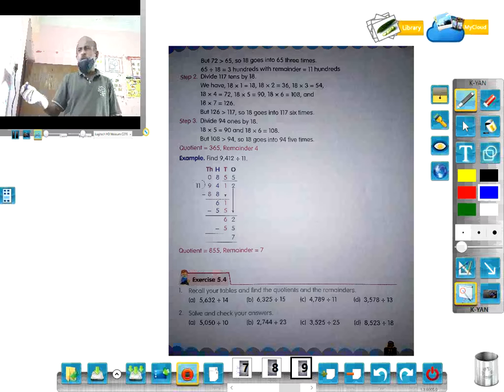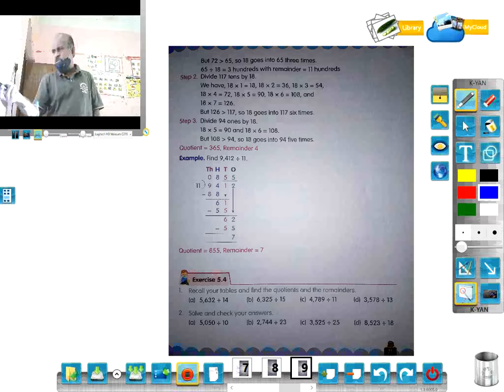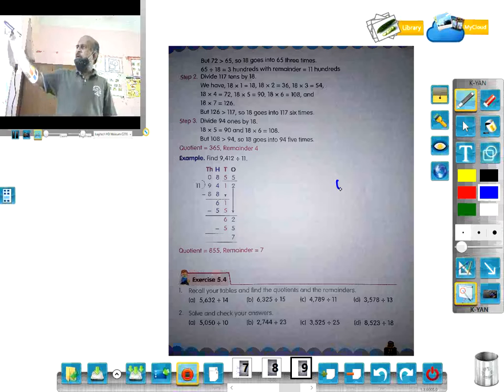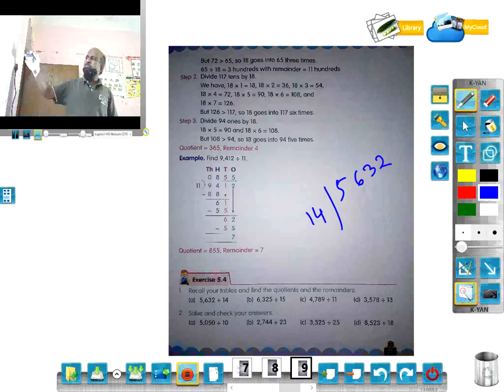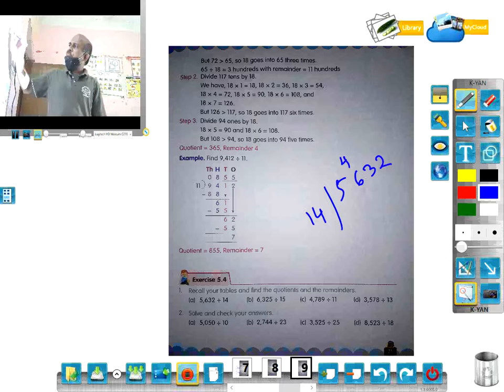You have to recall your tables, 14 table, two-digit division. So 5632 divided by 14. You have to divide like this. In the 14 table, 14 fours are 56. Okay, 0.